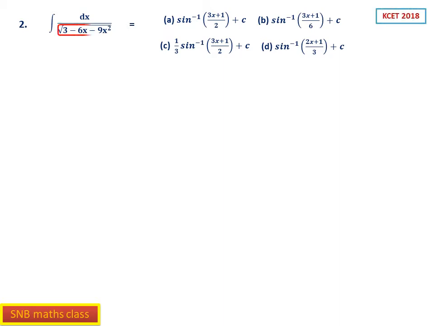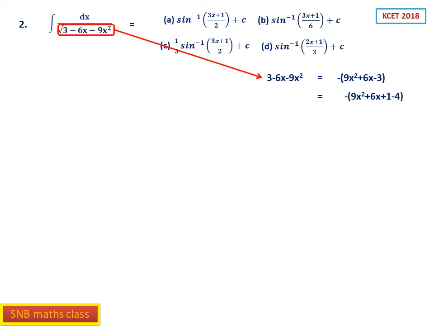So this is also 2018. So first consider 3 minus 6x minus 9x square. So this you can write 3 minus 6x minus 9x square under the square root. I have taken only the quadratic function expression. So take minus outside so that it becomes 9x square plus 6x minus 3.